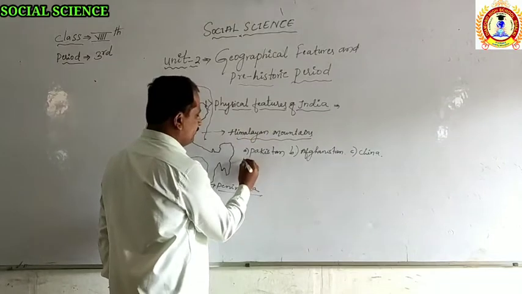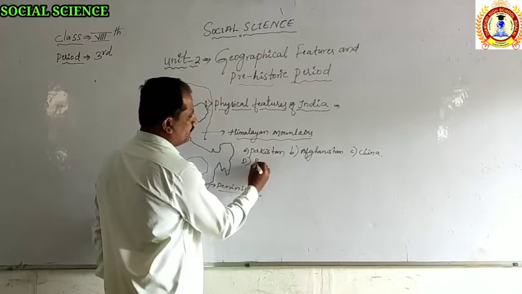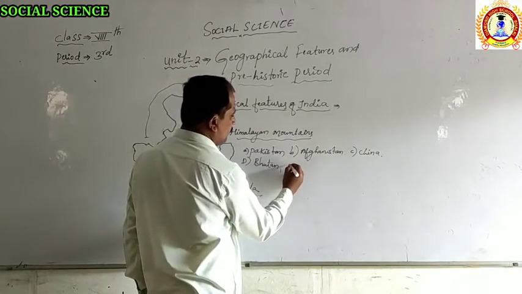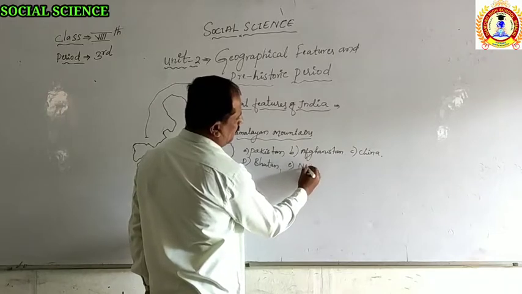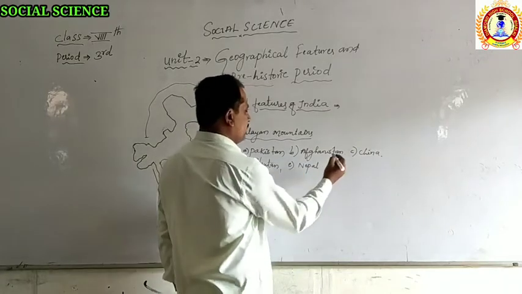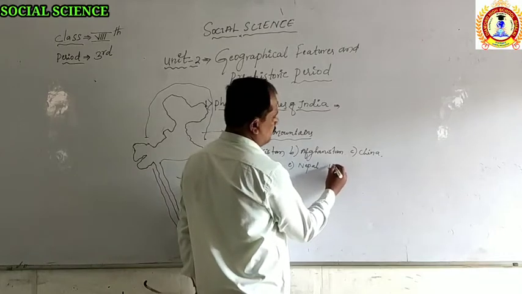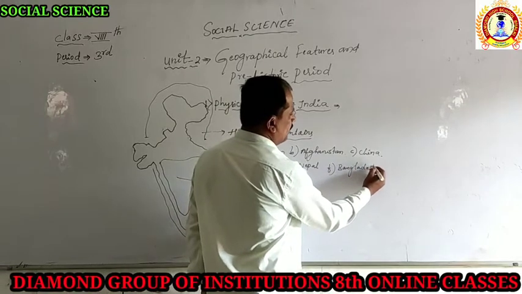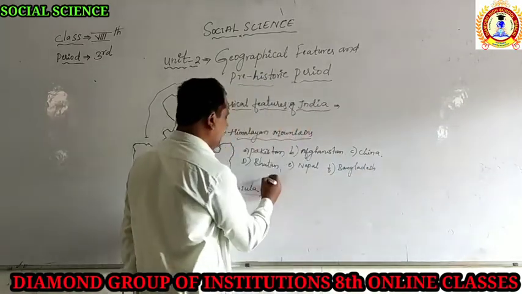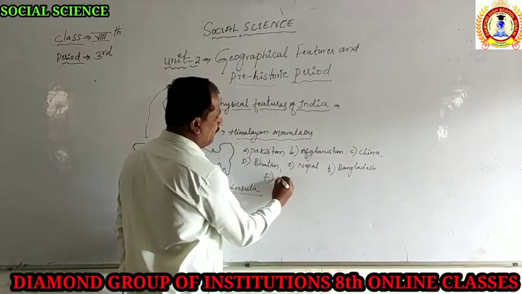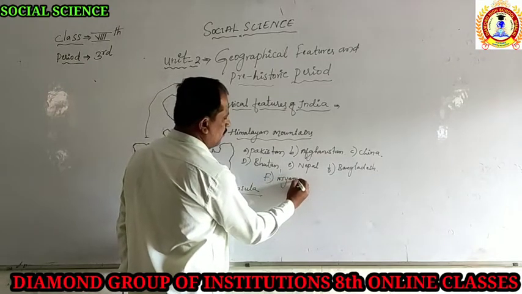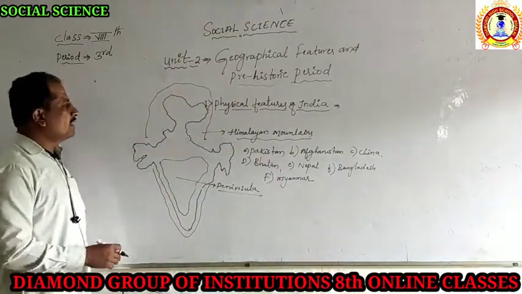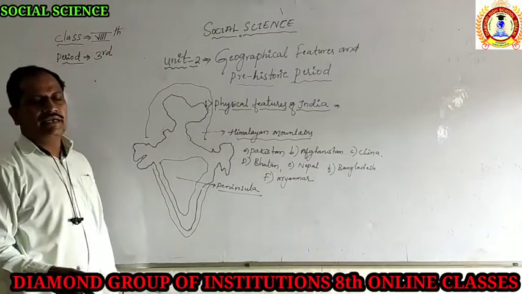Fourth one, Bhutan. Fifth one, Nepal. Sixth one, Bangladesh. And the seventh one is Myanmar. These are the important countries which are called the neighboring countries of the Indian land.